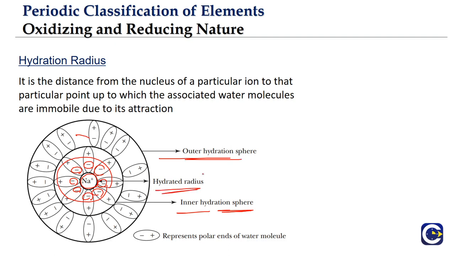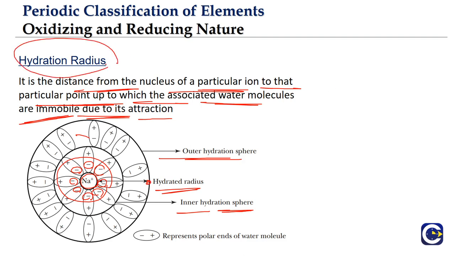Hydrated radius or hydration radius is basically the distance from the nucleus of that ion to the point to which the associated water molecules are immobile due to the attraction. Which means we are measuring the distance from the center of the nucleus of that particular ion to the periphery of the outer hydration sphere. Up to that particular distance is what we will be calling the hydration radius.